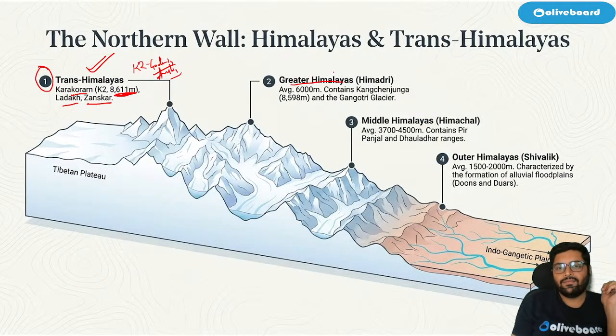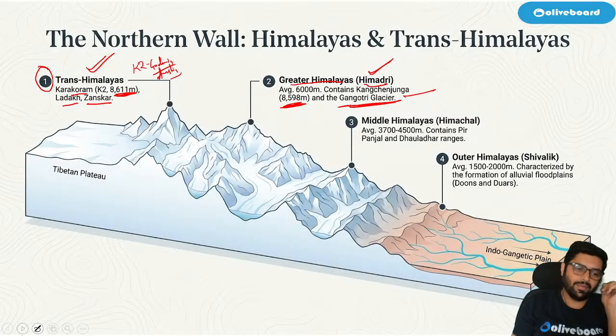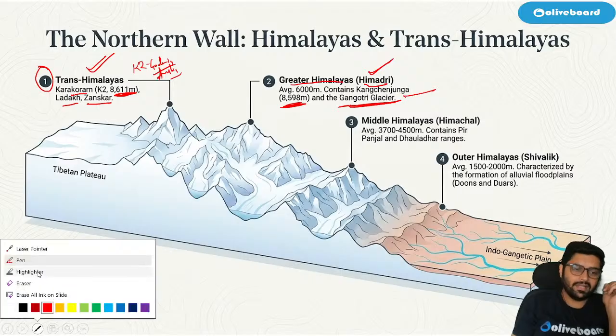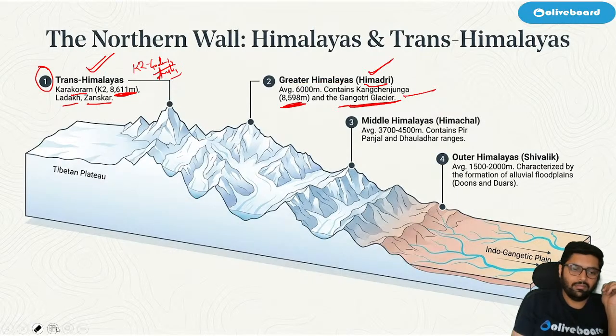So here we have ranges like Kanchenjunga and Gangotri Glacier is here, 8,600 meters almost. And this Greater Himalayas are also known as Himadri. Please remember this. Might be asked in exam. This is important. Okay.